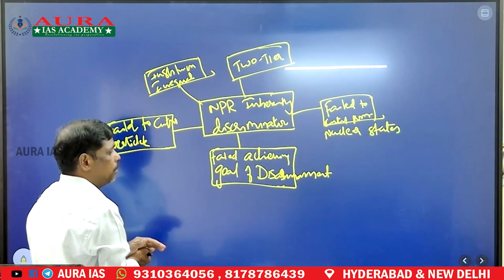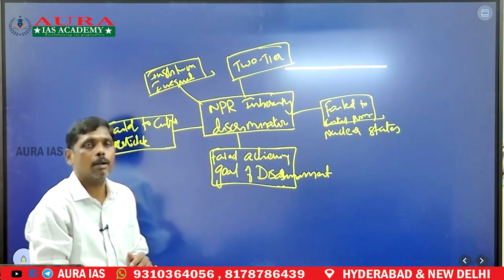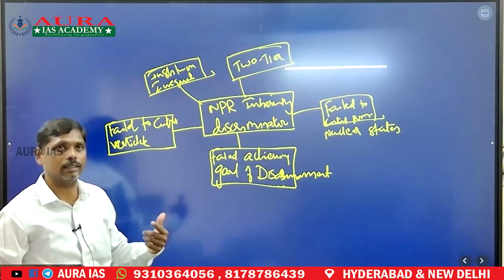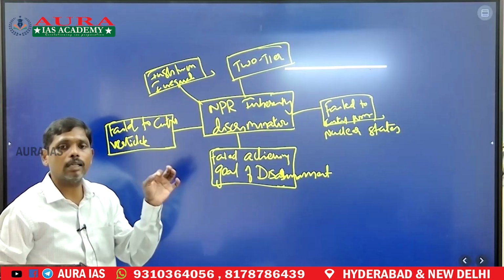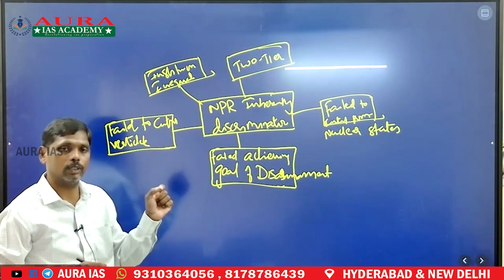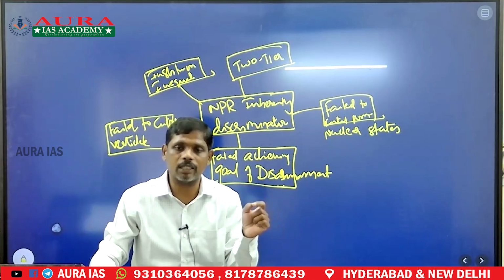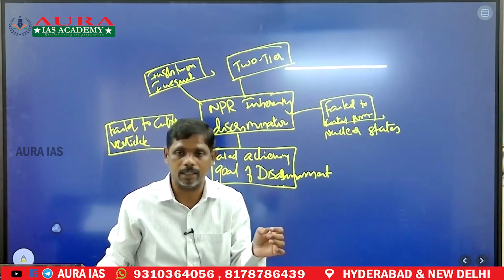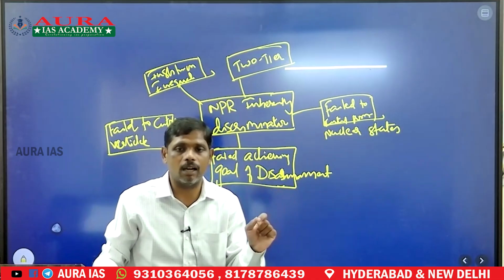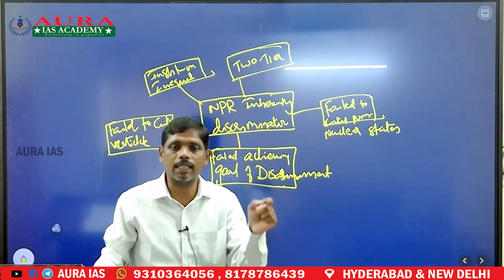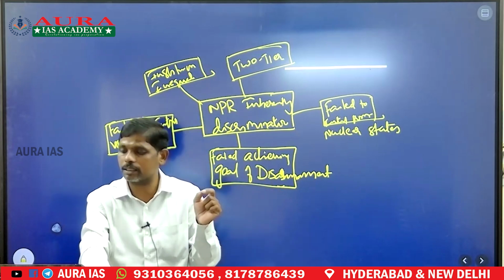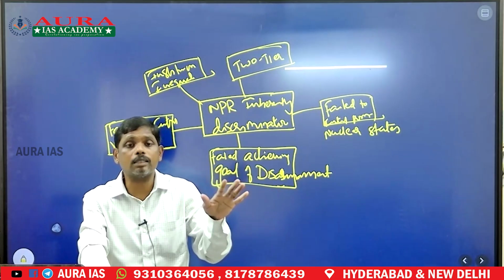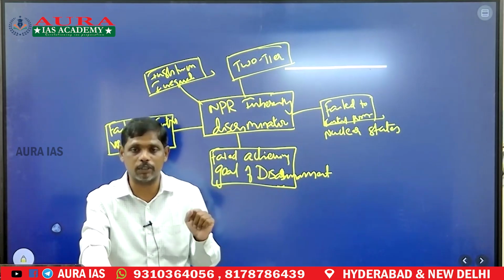So this is the core part of the answer. Now, when we are concluding the answer, the conclusion should be in a positive way. Though we say that the nuclear proliferation regime has failed or has been inherently discriminatory, it is this international law which, to some extent, has stabilized horizontal proliferation of nuclear weapons.